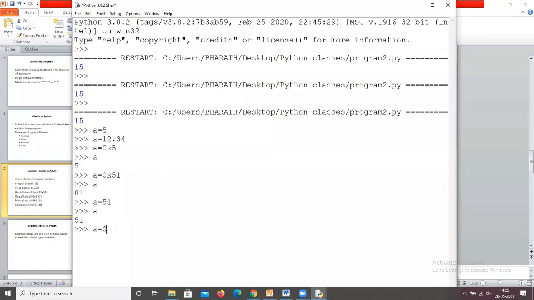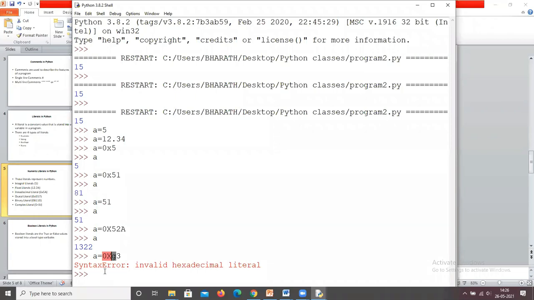If I give A equals 0x5 and capital A also. What is the capital A here? It is 10. If you press enter, the value of A is 1322. For example, I am trying to assign a value like G3. Now it returns an error. Why? In hexadecimal there is no G. We represent the numbers from 0 to F only. Invalid hexadecimal literal.